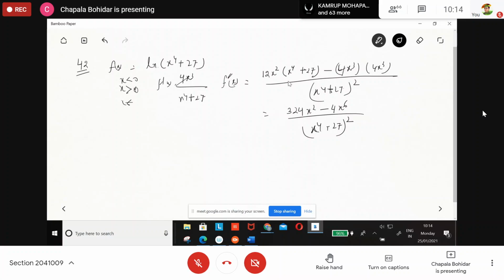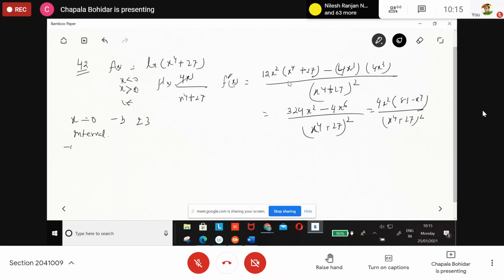So by considering the value, taking 4x square common, we have 81 minus x to the power 4 divided by x to the power 4 plus 27 whole square. So here we get the value x is equal to 0, minus 3 and 3. It is over. Now what intervals do you write down? What do you write? Minus infinity to minus 3.